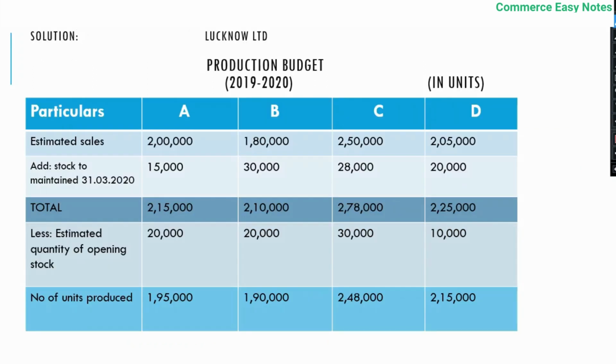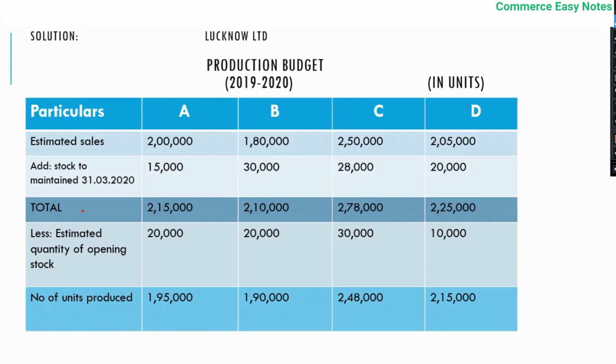The closing stock is added, and then you get total product to be produced. 2 lakh plus 15,000, 2 lakh 15,000, 1,80,000 plus 30,000, 2,10,000, 2,50,000 plus 28,000, 2,78,000, 2,05,000 plus 20,000, 2,25,000. And then your formula says less estimated quantity of opening stock.